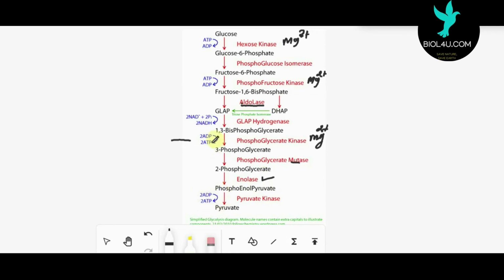So at two places ATP is formed by substrate level phosphorylation. So 2 ATP here, again 2 ATP here, so 4 ATP are produced. Out of the 4 ATP, 1 ATP is given back at the stage of glucose to glucose 6-phosphate, and 1 ATP is utilized for fructose 6-phosphate to fructose 1,6-bisphosphate.